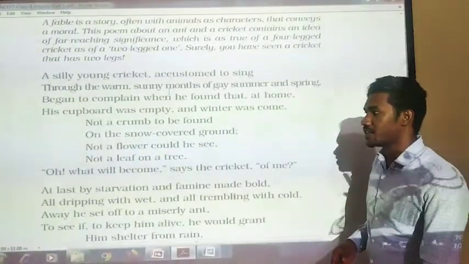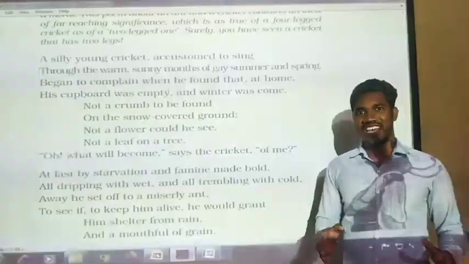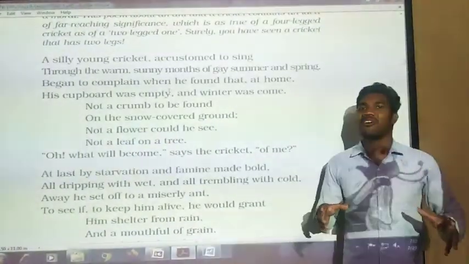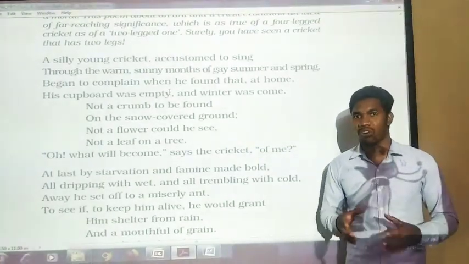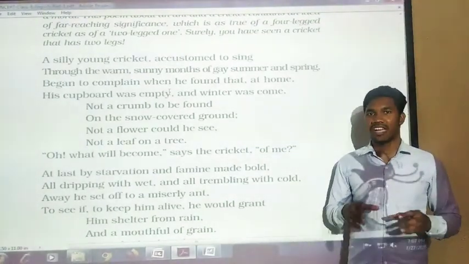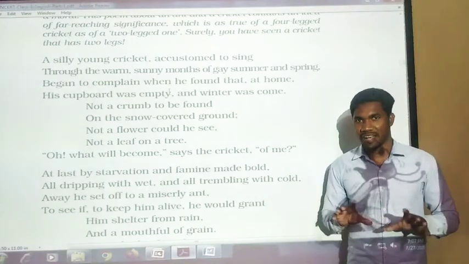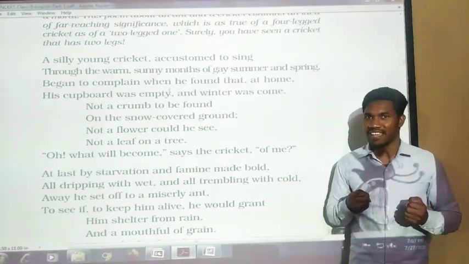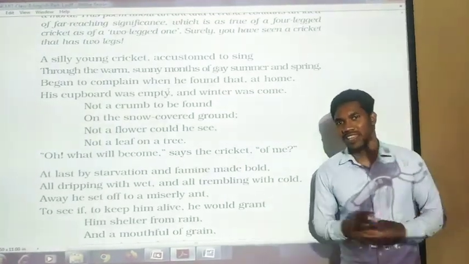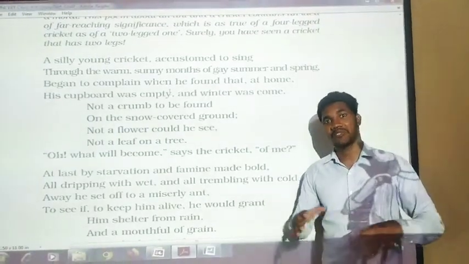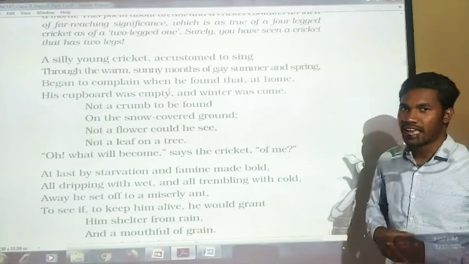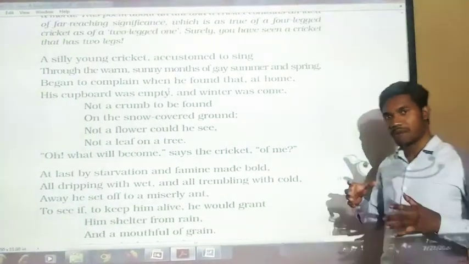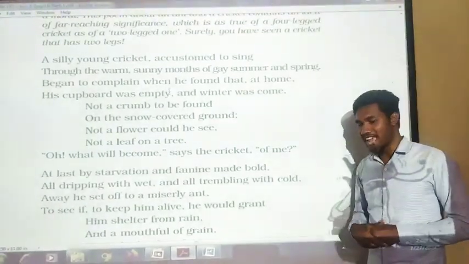What the ants say? Our policy is there, our principle is there, our law is there that we do not borrow from anyone and we do not lend anyone. Even though we are your friends, but we cannot give you any food or shelter because we have to abide with the law that we have.